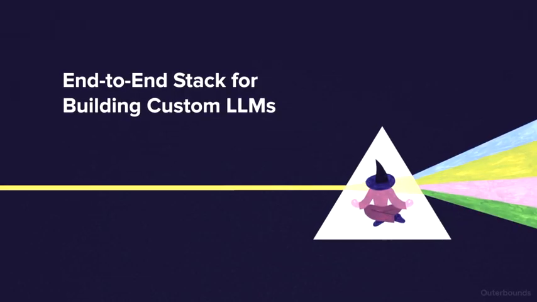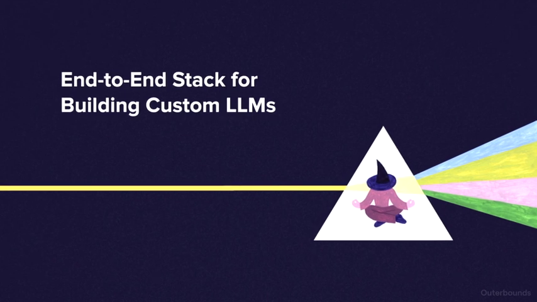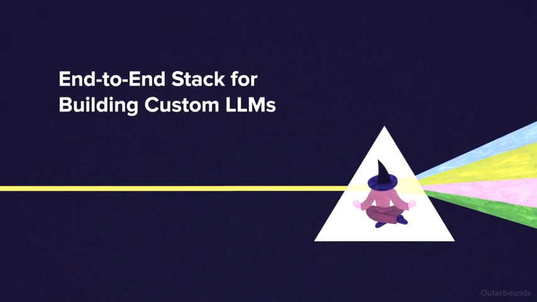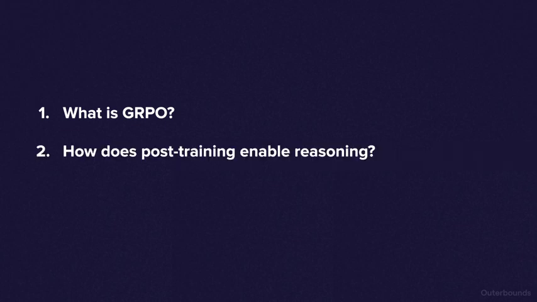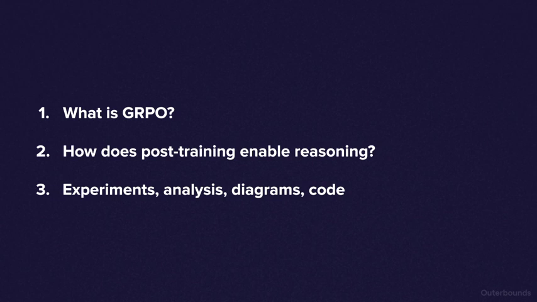In this video, we'll focus on one method at the heart of the recent reasoning AI wave: Group Relative Policy Optimization, abbreviated as GRPO. We'll discuss what GRPO is, how post-training makes models reason at inference time, some experiments we ran, and diagrams to explain what's going on under the hood.